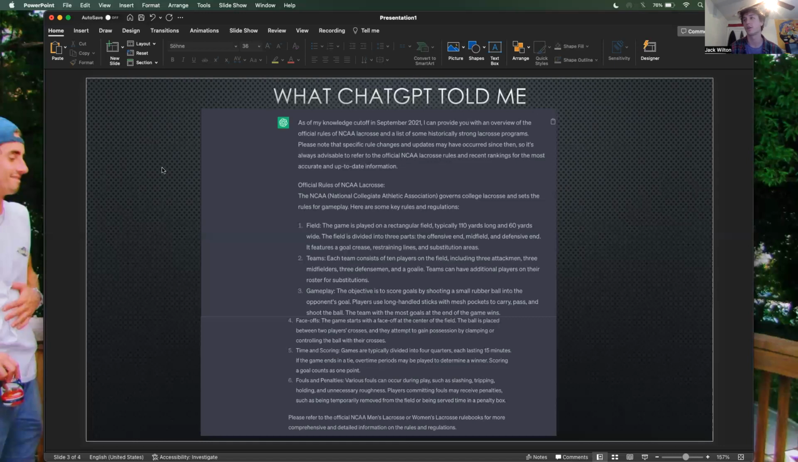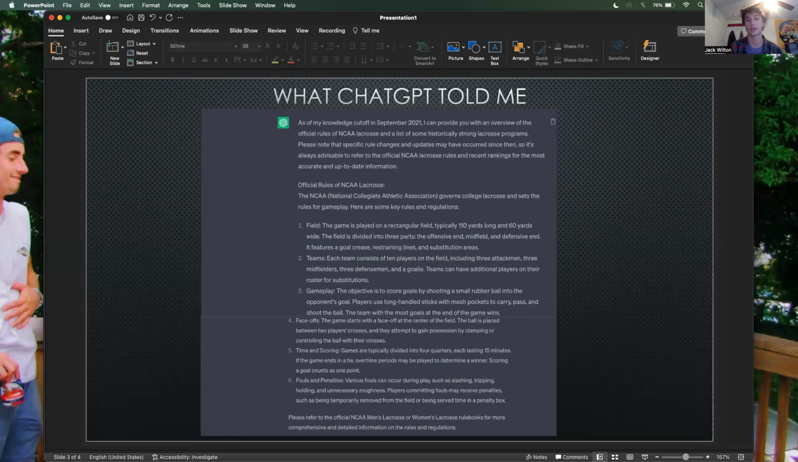Going to the first section, for the field, the dimensions of the fields are correct, but it doesn't really talk about the important areas on the field, like the crease or the goal mouth. It does talk about how it is split up into 3 parts, and it does talk about the crease, the restraining lines and the substitution areas, but it doesn't say where or how long or anything specific about these set areas, because they're important areas to the game.